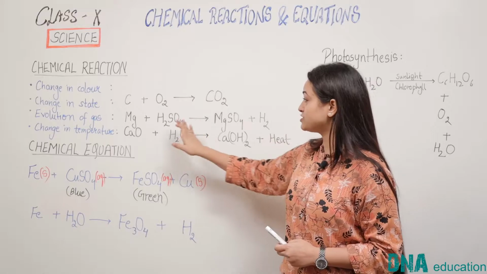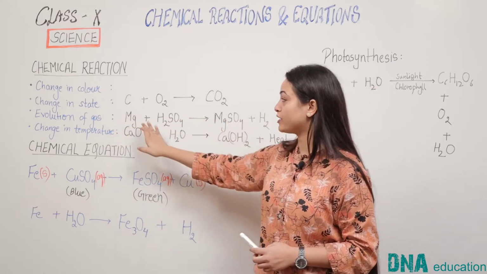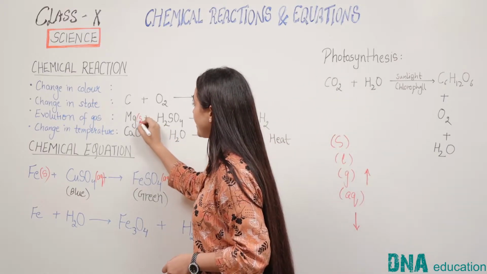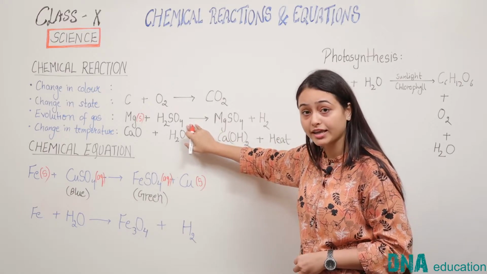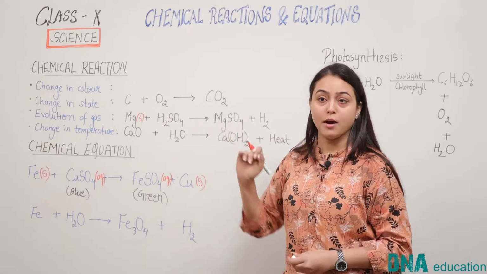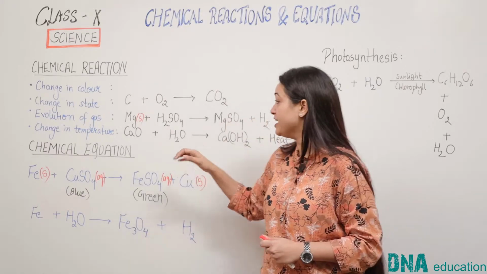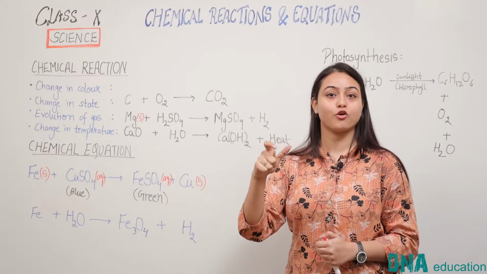Now let us try to write symbols in these equations too. For example, magnesium, it is in solid state, so we will write S here. Sulfuric acid, H2SO4, is again in aqueous form because this is a highly concentrated and a highly reactive acid and we always use it in dissolved form in water.